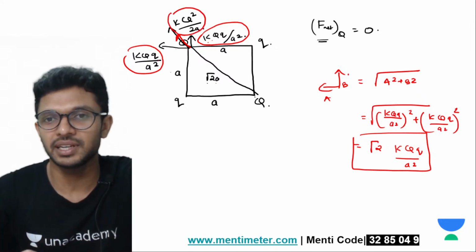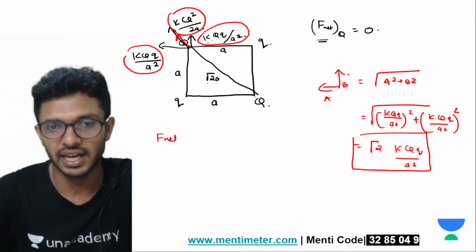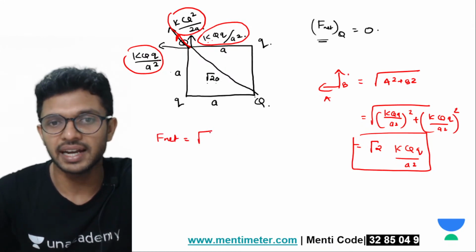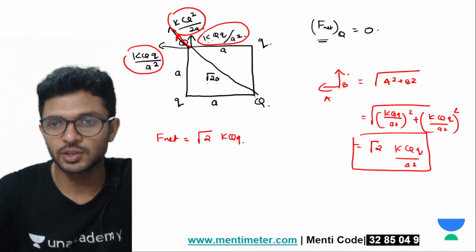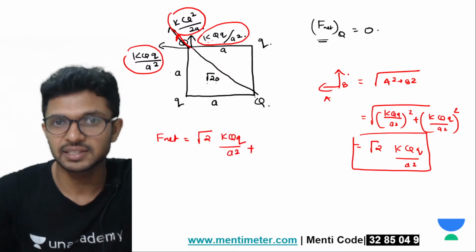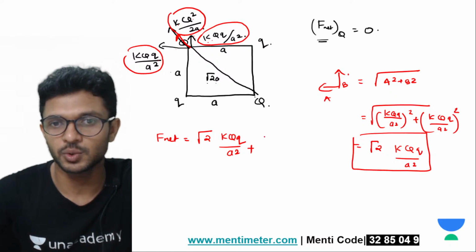If they are in the same direction, you can simply find the net force by adding the values: root 2 KQq by a square plus KQ square by 2a square.